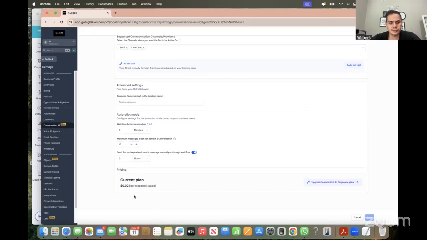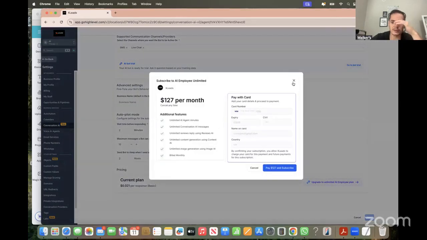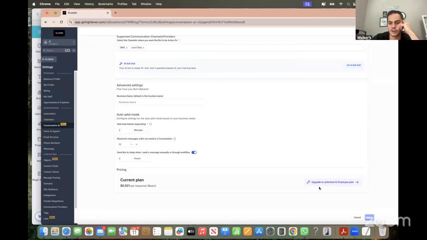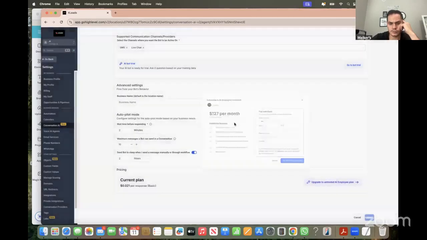And then you can see how much it is. It's 0.021 cents per message. So it does cost about 2 cents per message to use the AI, or you can do unlimited AI plan, which is about 127 per month that you would have to get on your own here. So that would be unlimited, meaning that it's not per usage, it's unlimited amount per month that you can use, right?